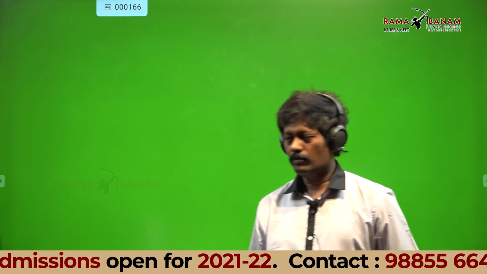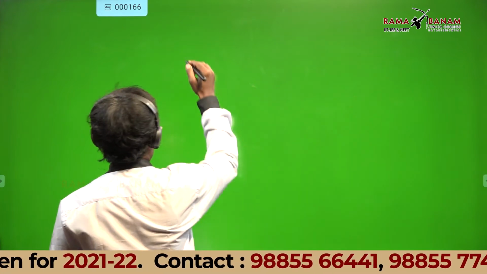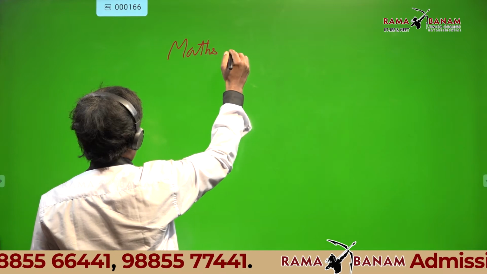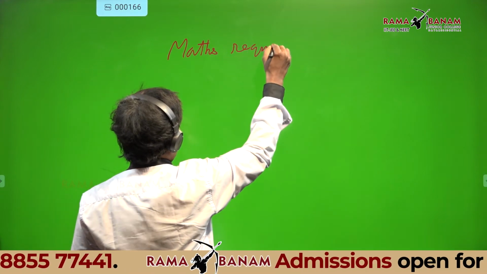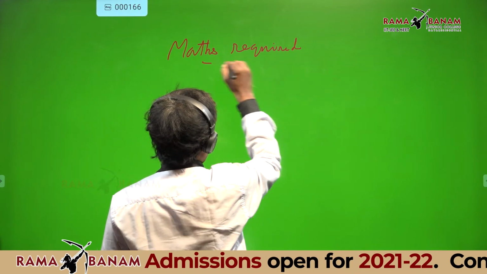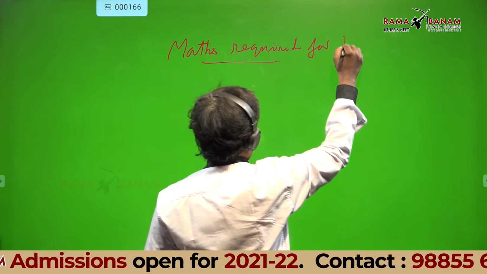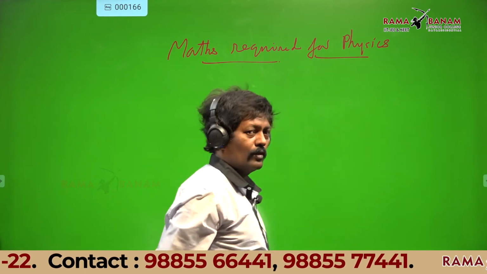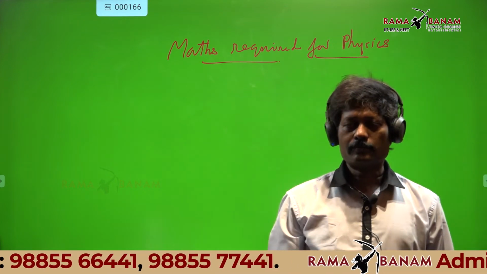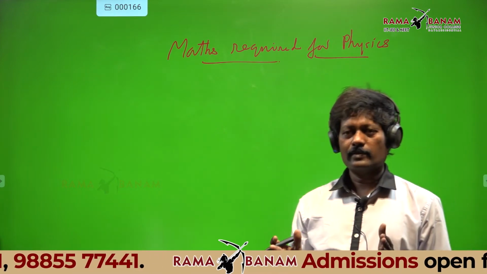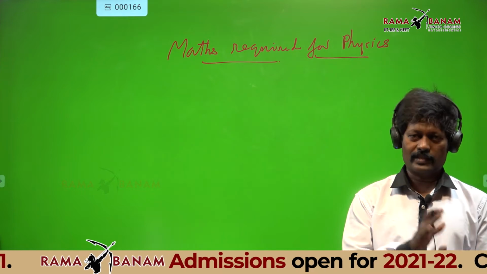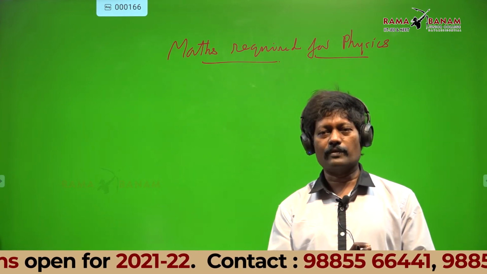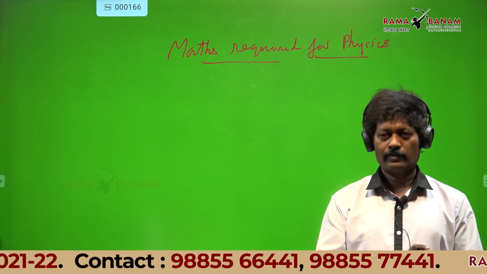Now, some mathematics part which is required for physics. Till now we have discussed kinematics, equations of motion: v equal to u plus at, s equal to ut plus half at square, and so on.